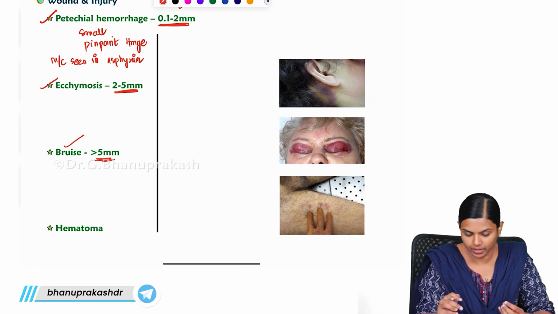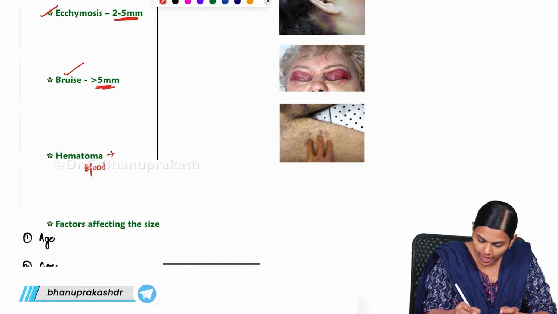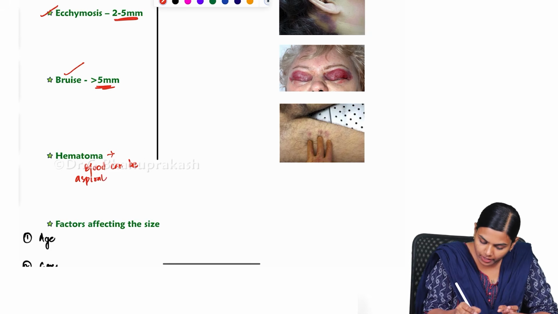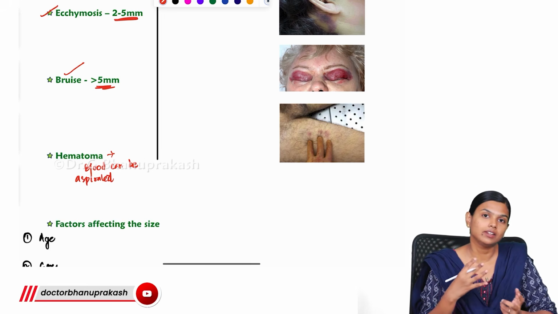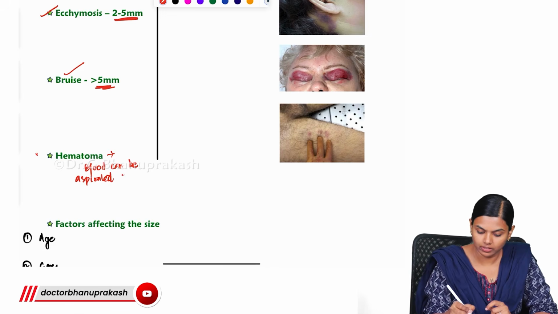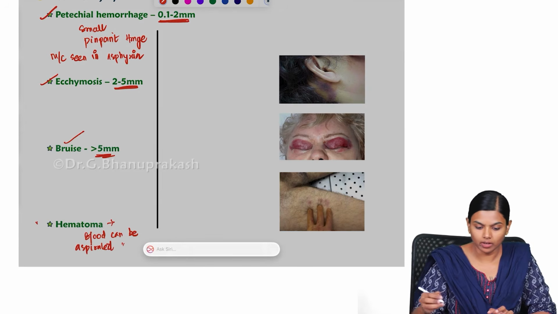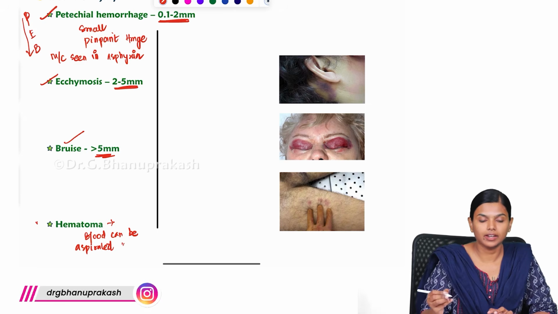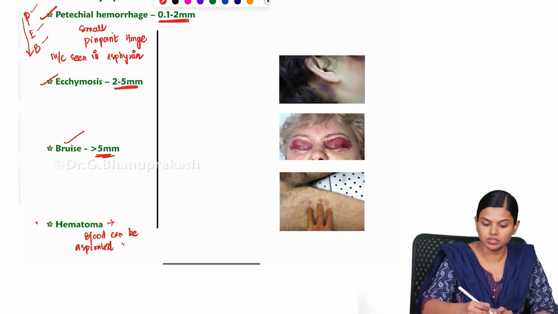That is the most common term that we use. And if it is really big, and the blood can be aspirated, there is a very big collection of blood, we call it a hematoma, like how we aspirate pus or fluid, we can aspirate the blood. If you see, in alphabetical order it is P, E, D in ascending size. P is very small, ecchymosis is a bit larger, bruise is the largest among these.